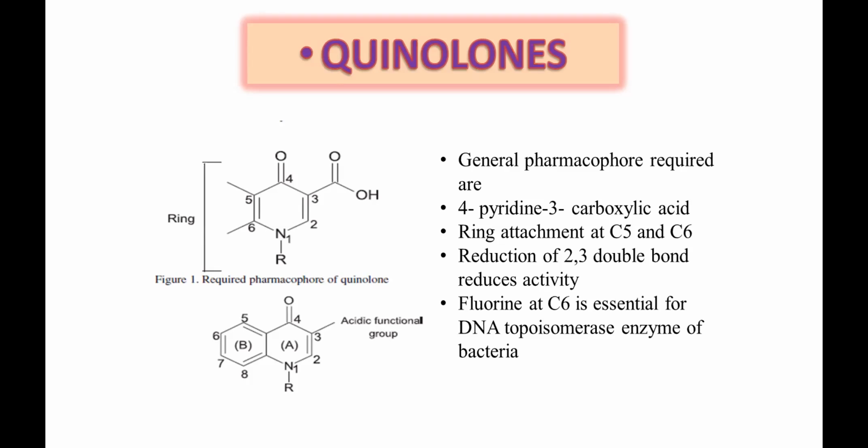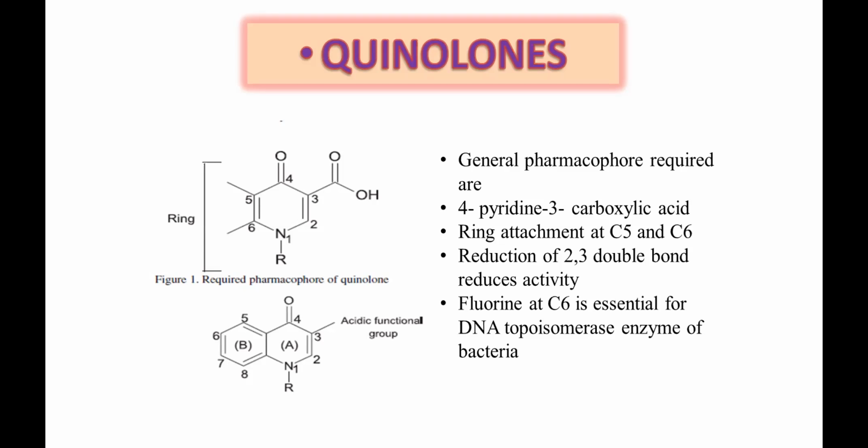It is not pyridine, it is a pyridone. Just a minute, I'll just go to this. It should be a 4-pyridone. It's not a pyridine. It's a 4-oxopyridine 3-carboxylic acid. This is how you can name it, 4-oxopyridine 3-carboxylic acid.